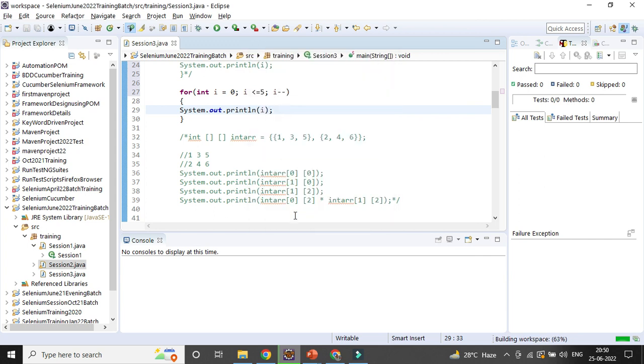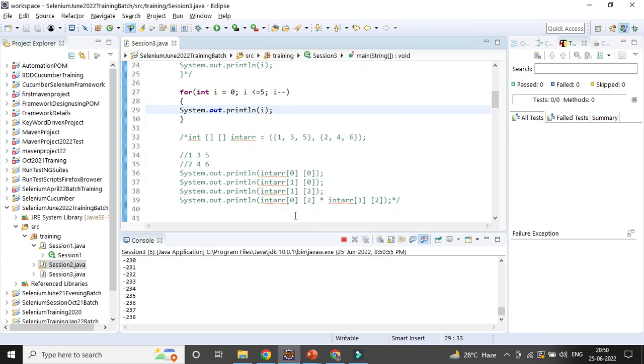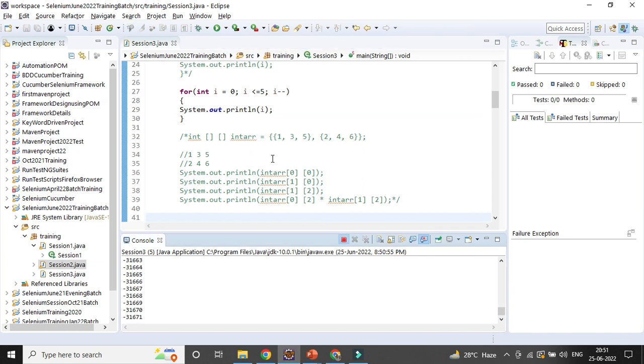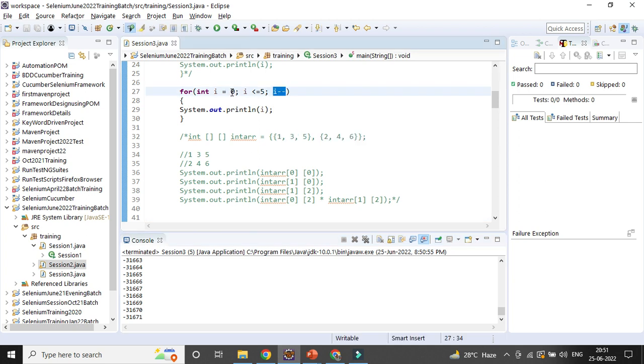No, no, no. How can it? Okay, it is going to an infinite process. Yeah, an infinite loop it will go, right? Because it starts at 0 and it cannot go lower with the decrement, right? So it should start with some higher value, then it will go to the lower.